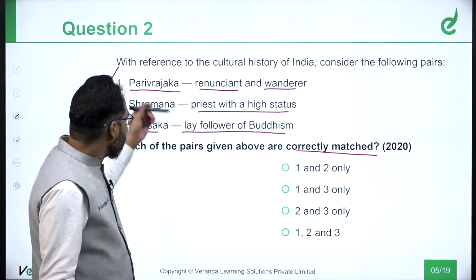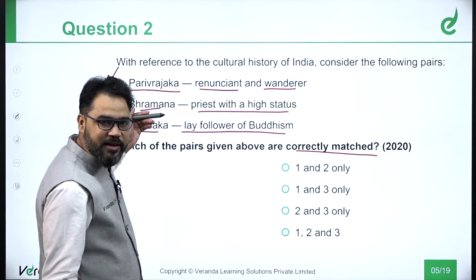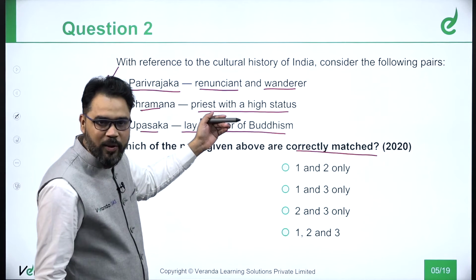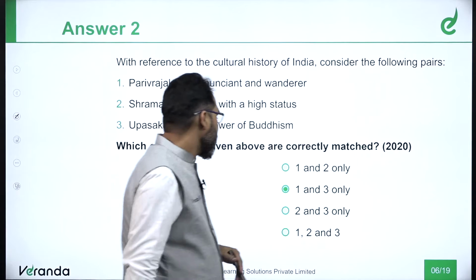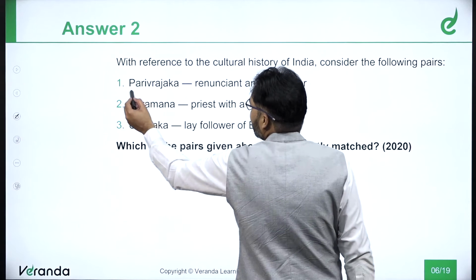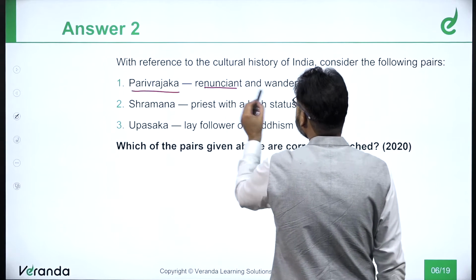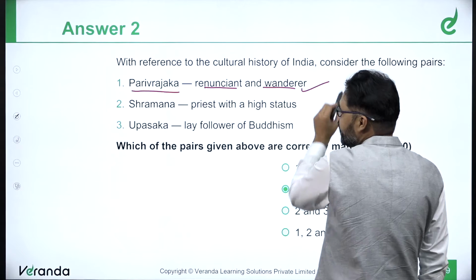They are asking, with reference to the names given here, there is a definition provided. Which of these pairs are correct? What you can see here is Parivrajaka, renunciant and wanderer. This is the correct one.